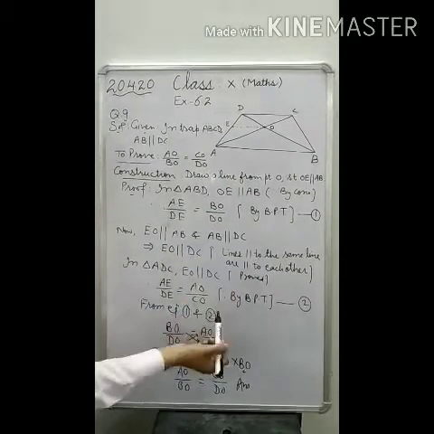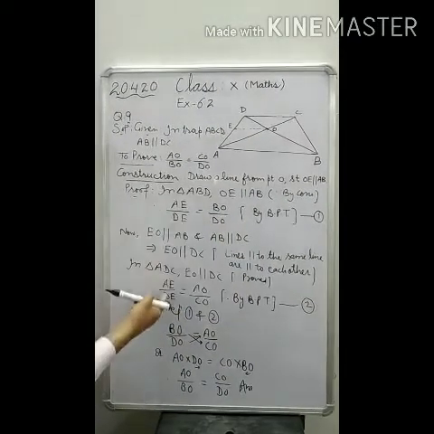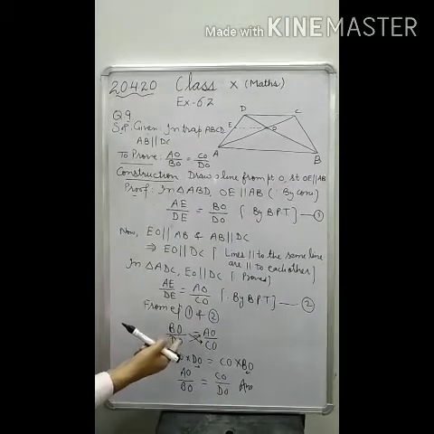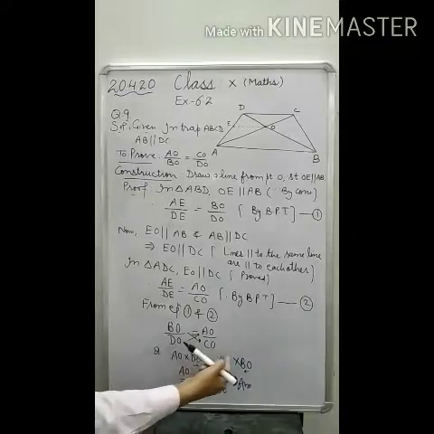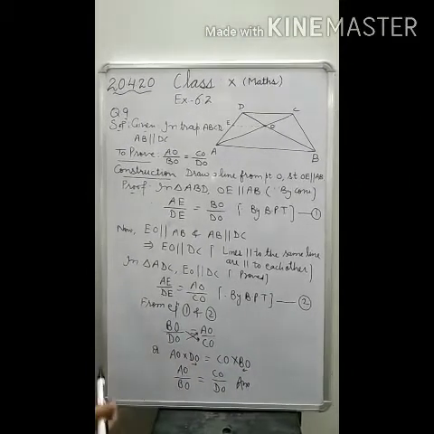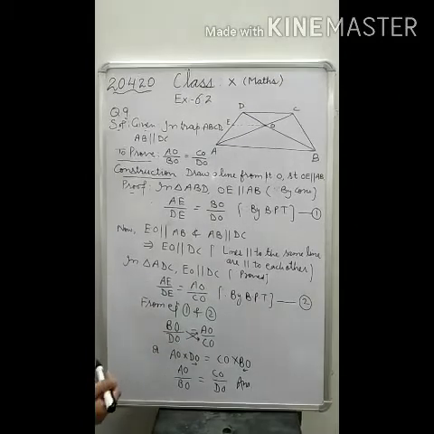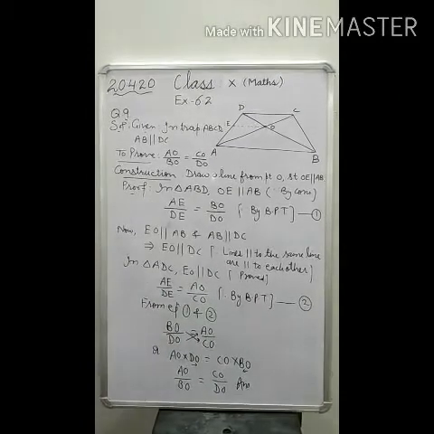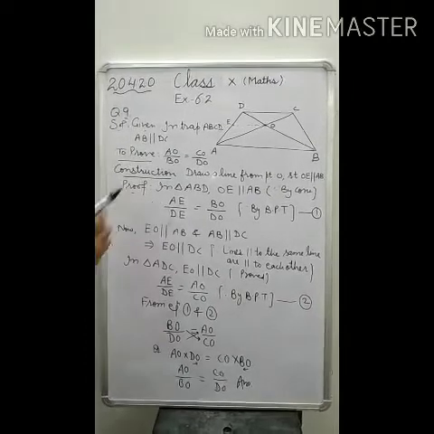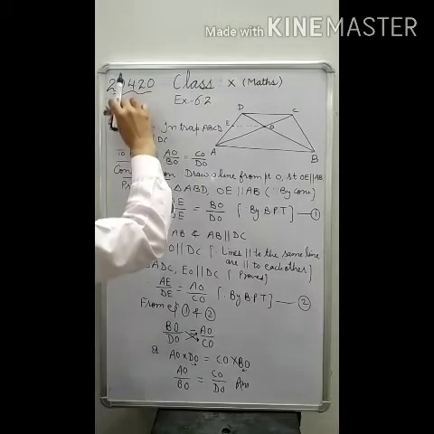Now from these two equations, our LHS is same, therefore our RHS will also be same. Then we make cross multiplication, and by cross multiplication we get our required result. So this is question number 9. Now let us start question number 7. Very small question it is.